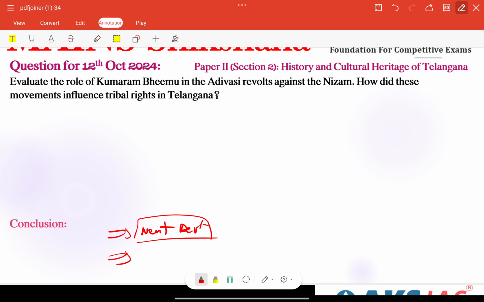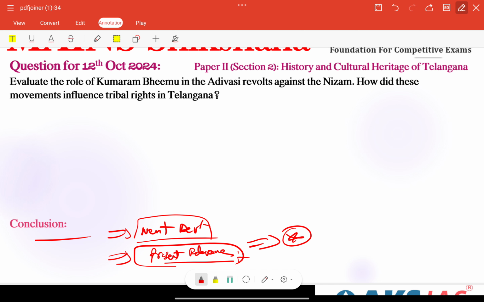That is also relevance, we can write here present relevance. It reflects the present relevance of his movement in Telangana's socio-political landscape also. So the Forest Rights Act or tribal development initiatives are continuing to address the issues raised by people like Bhim. That is the most important thing to be connected here in the conclusion part, right? This is the perfect structure according to the demand of the question.